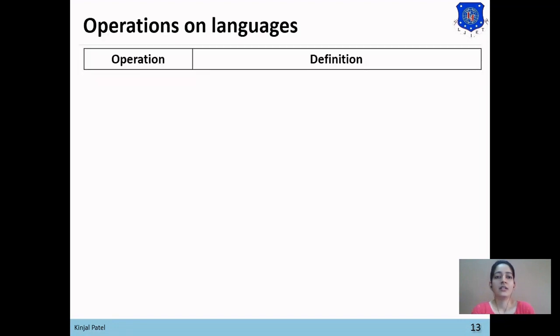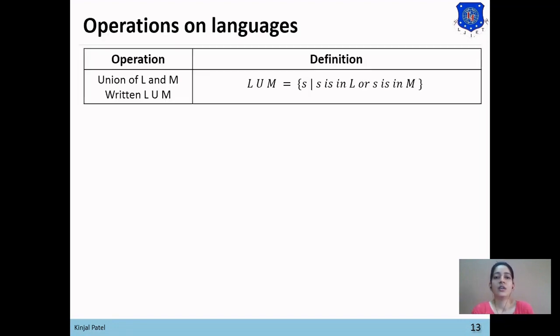Operations on languages. The first operation is union. To denote L union M, the union symbol or the pipe symbol is used, where L and M are the languages.